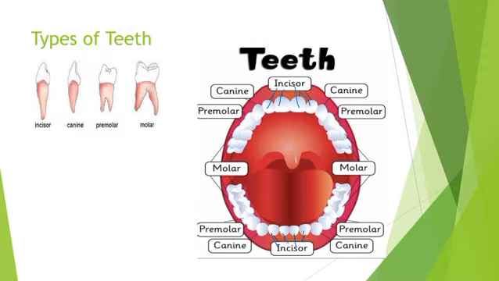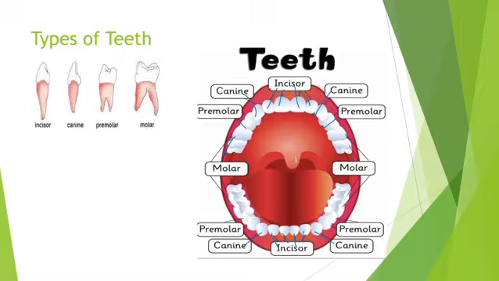And we have one canine on each side of the incisors in each jaw, which are sharp. Understand? And here we have premolar teeth. Premolar, right? Look here. These are the premolars. And the last three teeth are the molars.